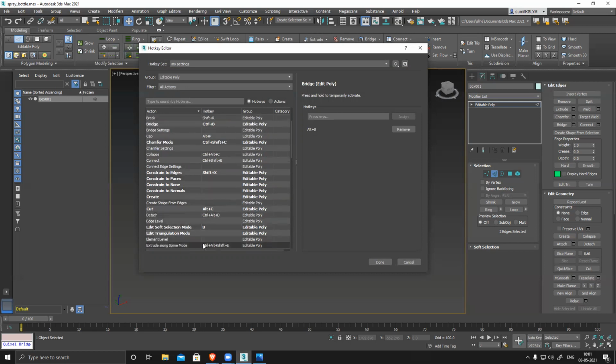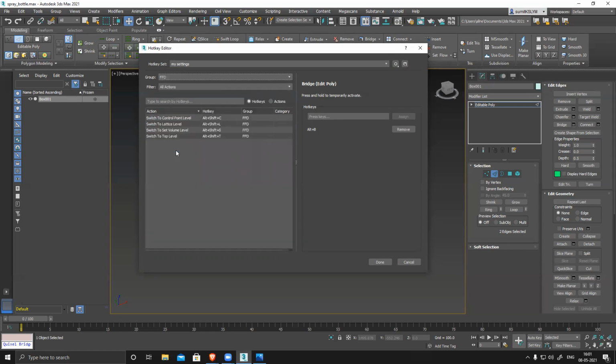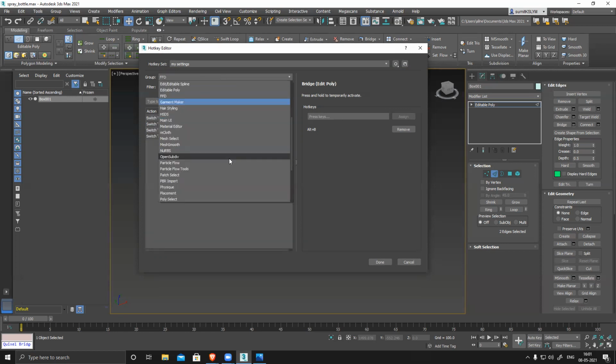It's working, but B is there. B is for soft selection mode. Okay, all options are there.